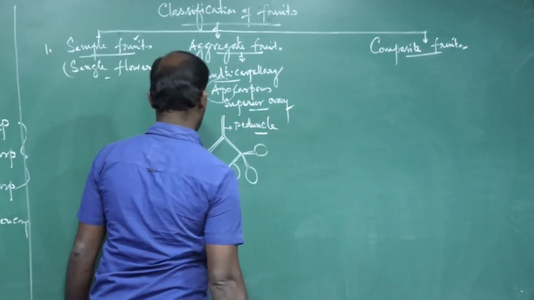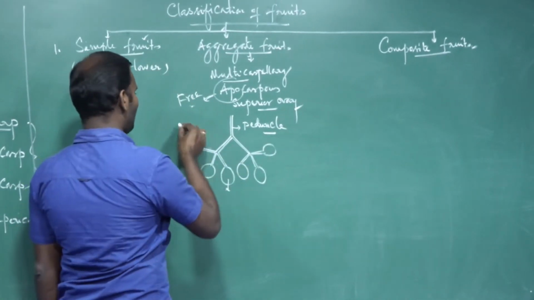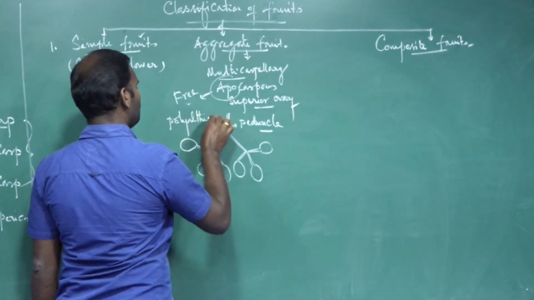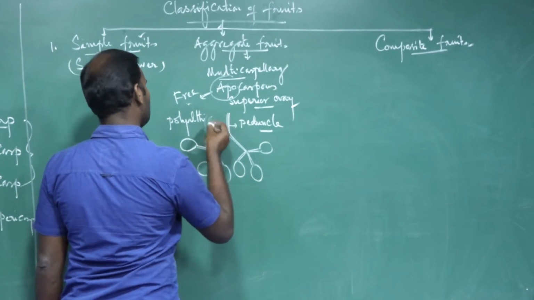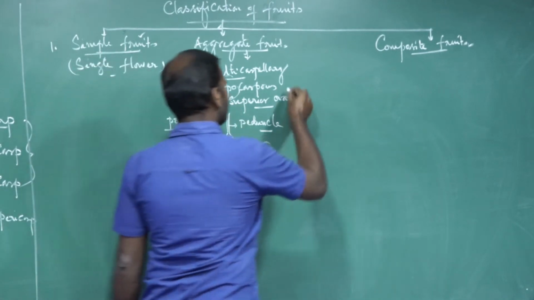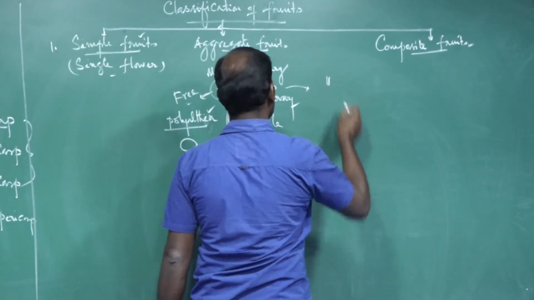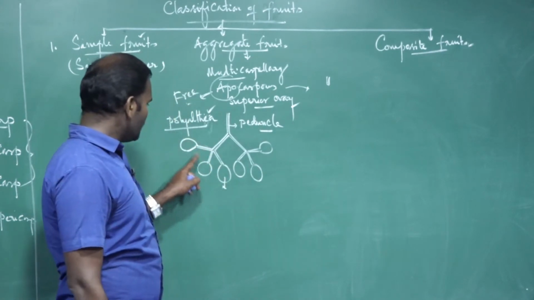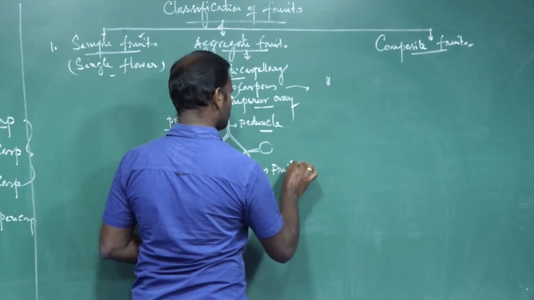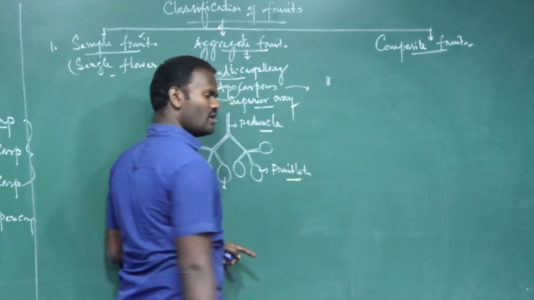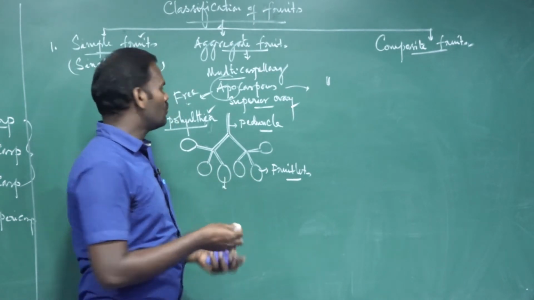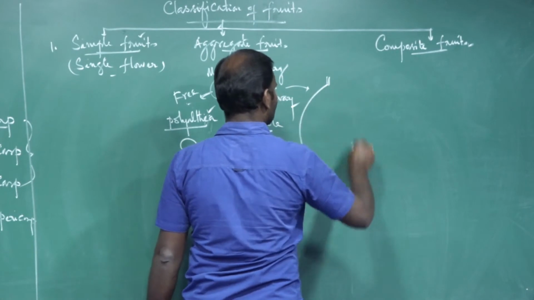So it is an aggregate fruit. In aggregate fruit, for example, Polyalthia. Then another one is custard apple. See, each free carpel becomes developed into a fruitlet. All the fruitlets are fused together to form an aggregate fruit. For example, custard apple.